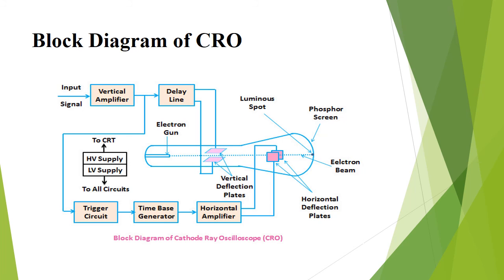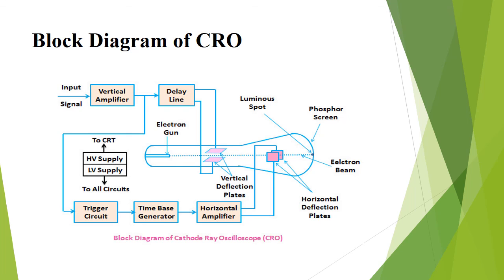Block diagram of CRO. The functions of the various blocks are as follows. First one, CRT. This is the cathode ray tube which emits electrons that strike the phosphor screen internally to provide a visual display of the signal. Next one is the vertical amplifier. The vertical amplifier is a wideband amplifier which is used to amplify the signals in the vertical section. Next is the delay line. The delay line is used to delay the signal for some time in the vertical section.